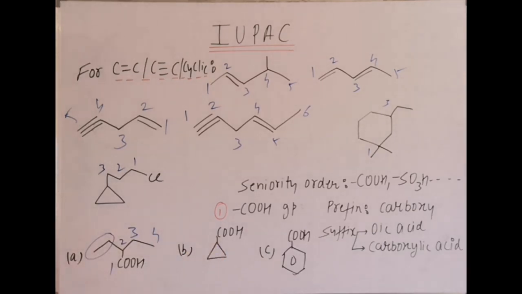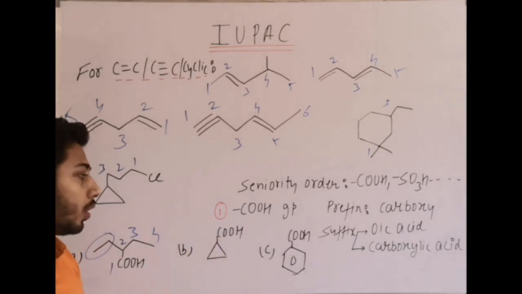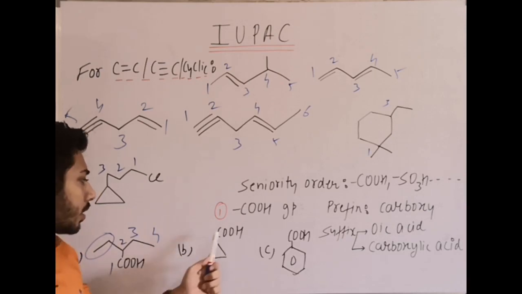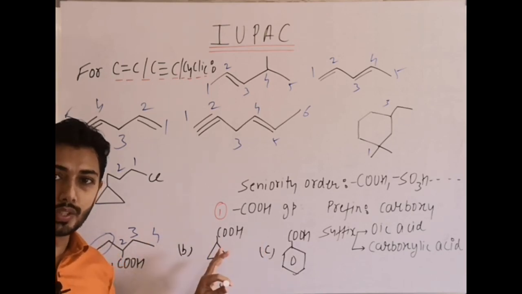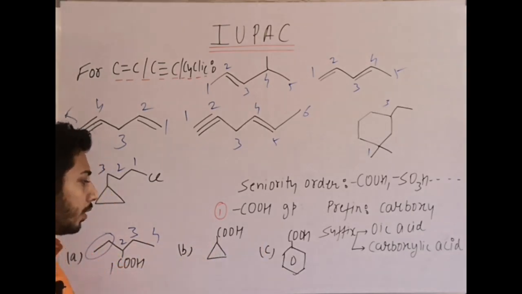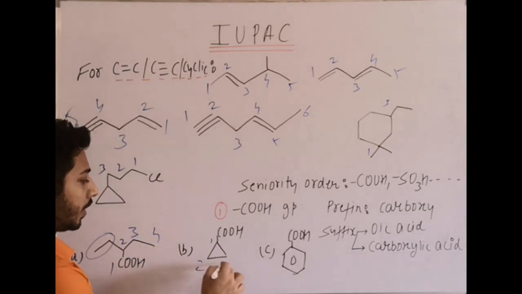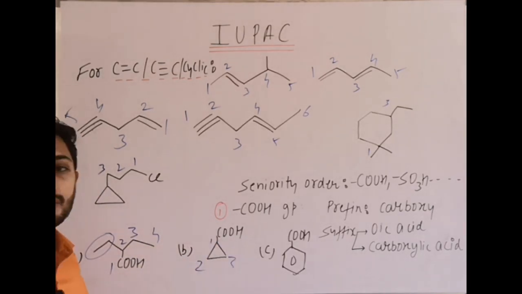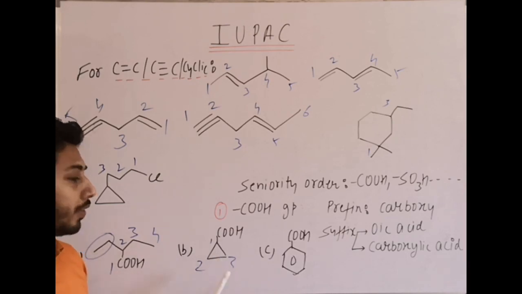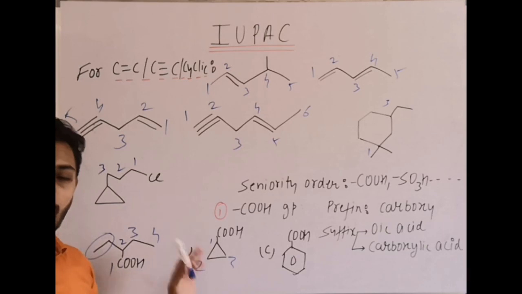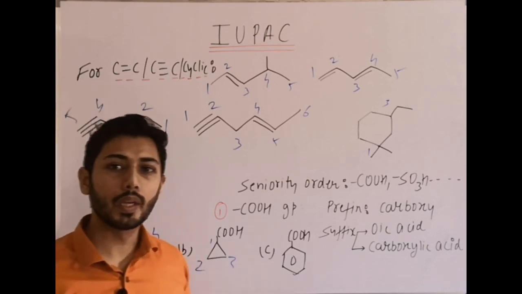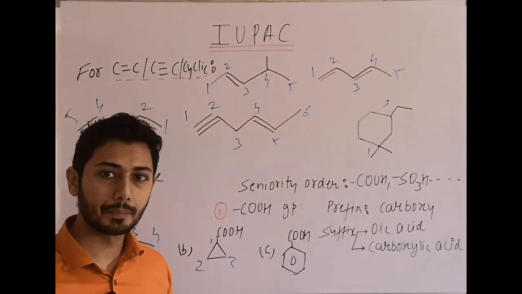In the second example, it is carboxylic acid, COOH. In this case, the carboxylic group is not on an acyclic chain, it is on a closed chain structure. So the carbon of the ring where the carboxylic group is present becomes first. That is why here we do not use the alkanoic word, here we use carboxylic acid. On which ring? Three-membered ring. It becomes cyclopropane carboxylic acid.